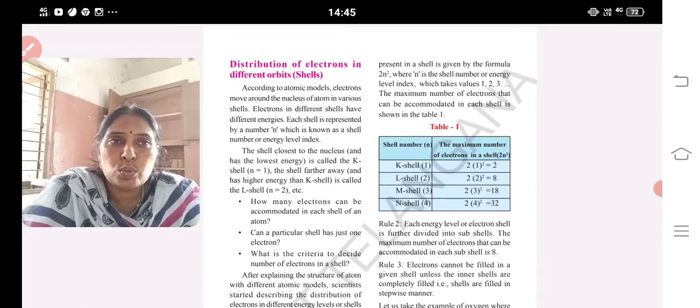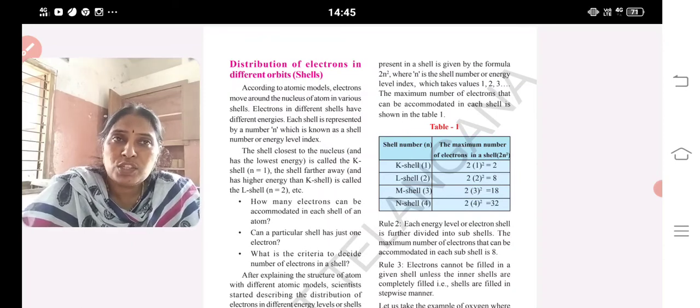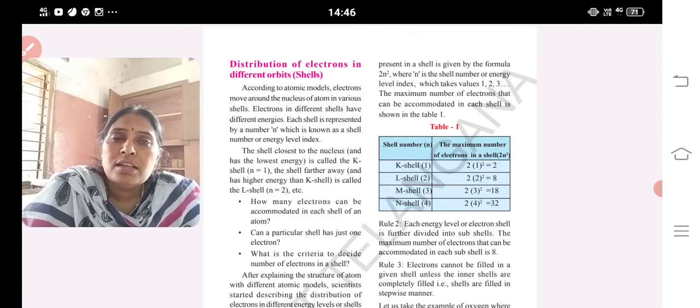2 times 1 square is 2. When do you get the L shell? When n is equal to 2. 2 times 2 square is 2 times 4, which is 8. M shell, 3 square is 9, 9 times 2 is 18. N shell, 4 square is 16, 16 times 2 is 32. So by using which formula will you find the number of electrons present in each shell? With the formula 2n square. What is n? A natural number, the shell number. If you substitute n equal to 1, 2, 3, 4, and so on, we will get the number of electrons in a particular shell.